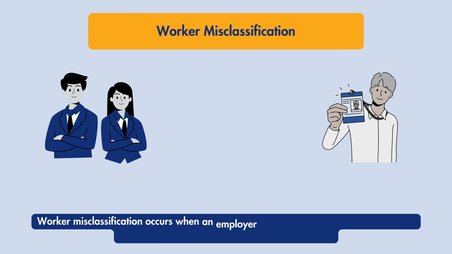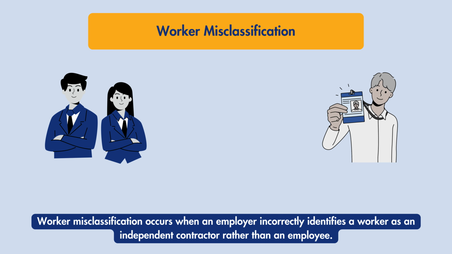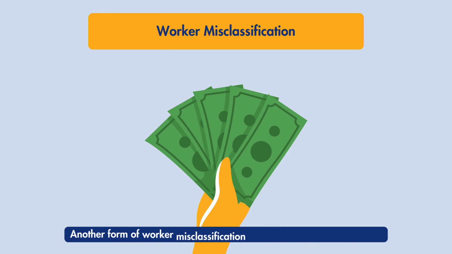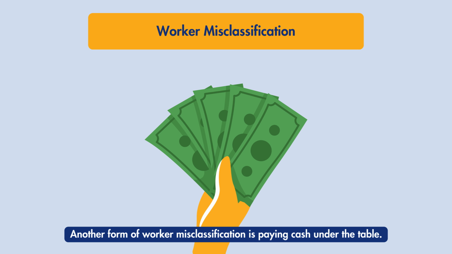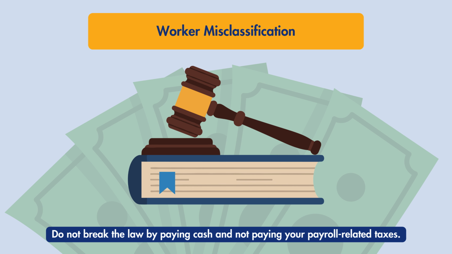Worker misclassification occurs when an employer incorrectly identifies a worker as an independent contractor rather than an employee. Another form of worker misclassification is paying cash under the table. Do not break the law by paying cash and not paying your payroll-related taxes.